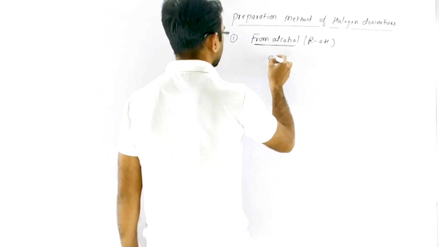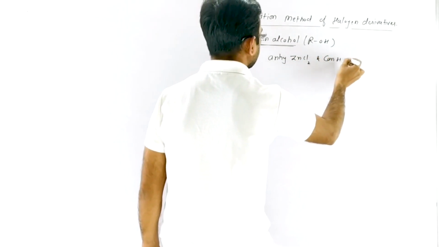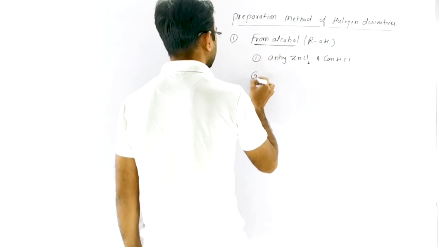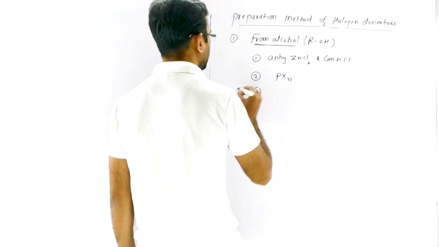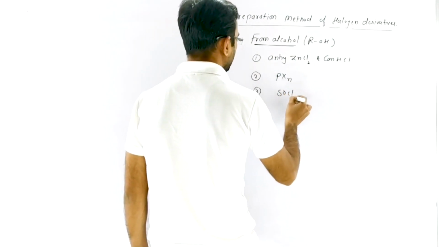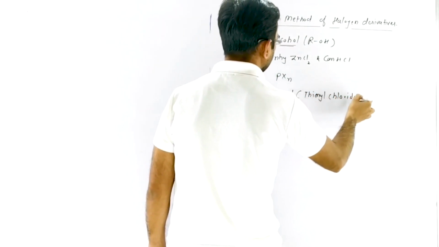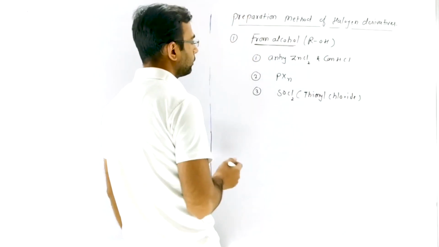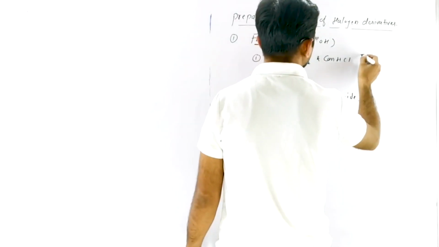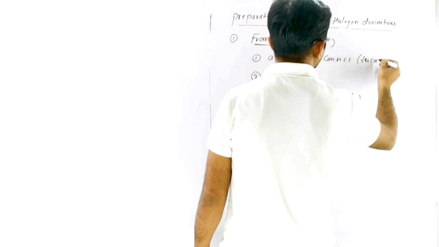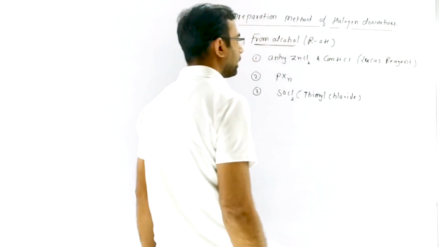First, anhydrous ZnCl2 and concentrated HCl, that is the first reagent. Second, we use PX3, and third we use SOCl2, or we write thionyl chloride. So these are the three reagents which are used during formation of halogen derivatives from alcohol. These are also known as Lucas reagent.